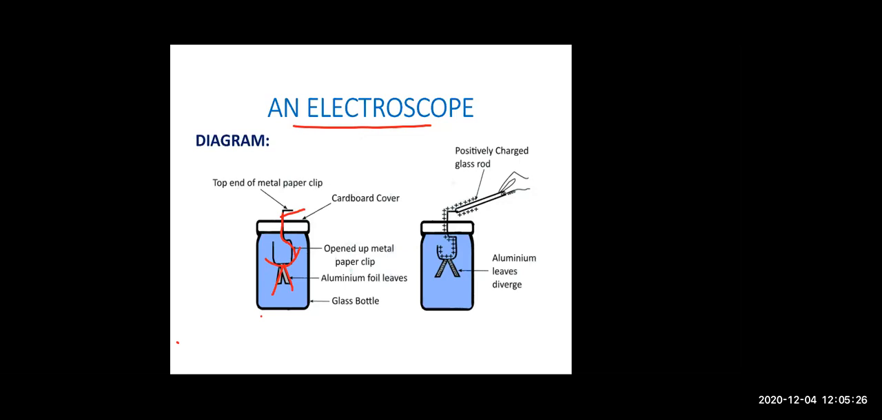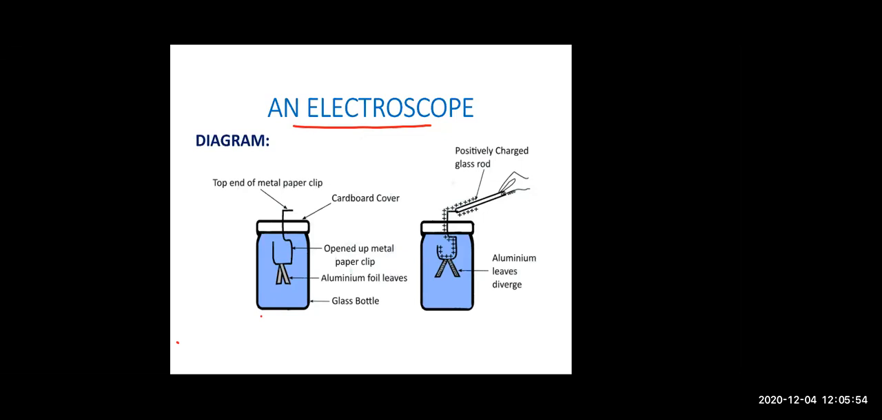A small piece of that aluminium foil has been cut, and the two aluminium foil leaves are put on the metal wire like this, right? So this is the outside part and this is the inside part. Now what will happen? The object which you need to check, whether it is charged or not charged, that you will bring.